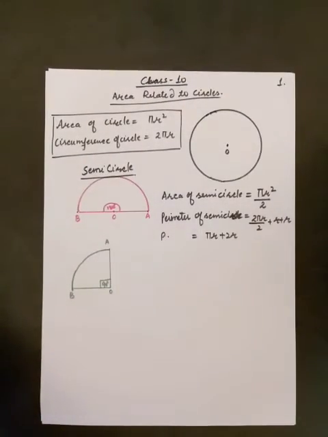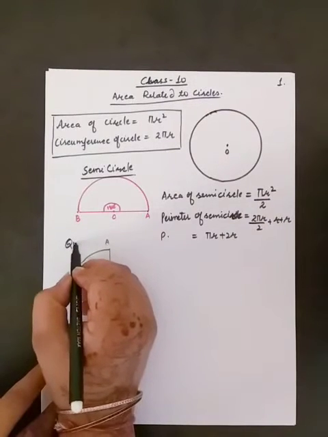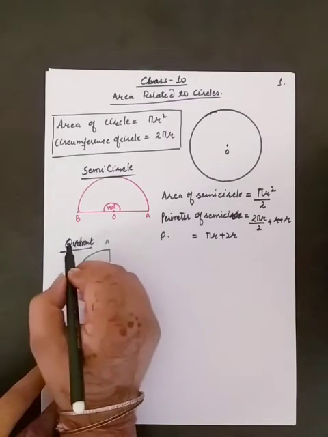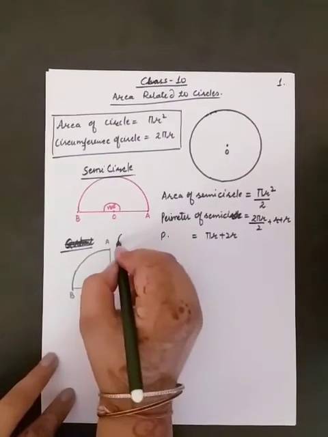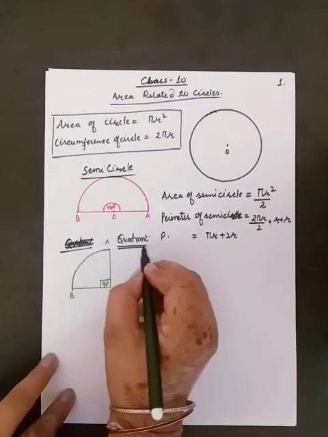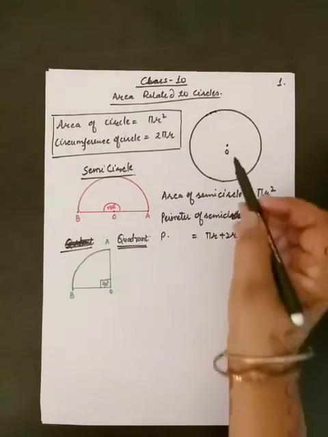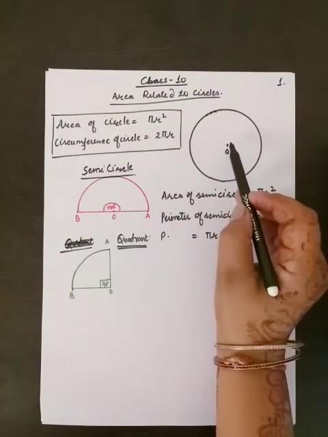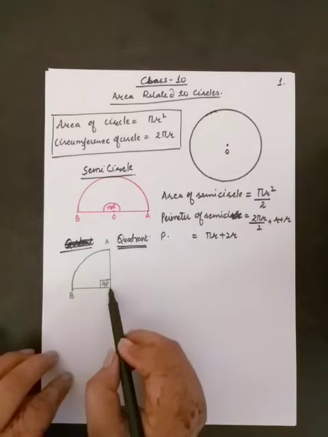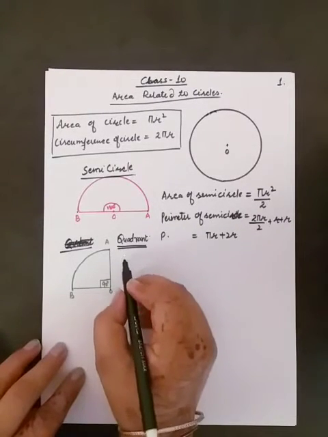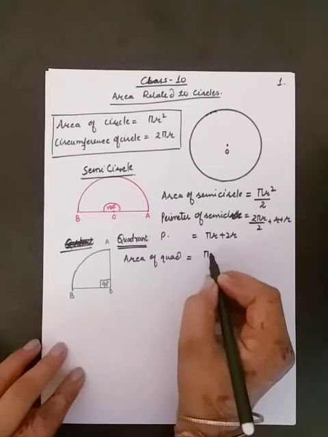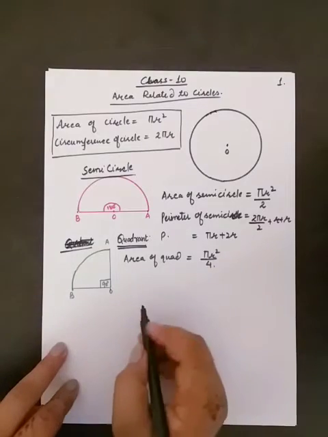And the next figure is quadrant. Quadrant is 1/4 of a complete circle. This is a quadrant. So this is the 1/4 of a complete circle, and we all know this total angle is 360 degrees, and for a quadrant the 360 degrees is divided into 4 parts. So here the central angle is 90 degrees. And what is its area? Its area is 1/4 of the area of the total circle.